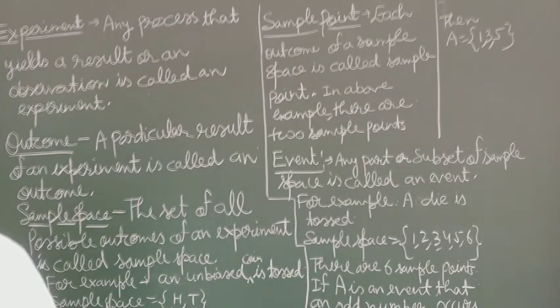So an event is a subset or subgroup or part of sample space which contains one sample point or two or three or all. Suppose in this example the question asks for a number less than 7. Then all numbers will be there, so it is also an event. Correct?